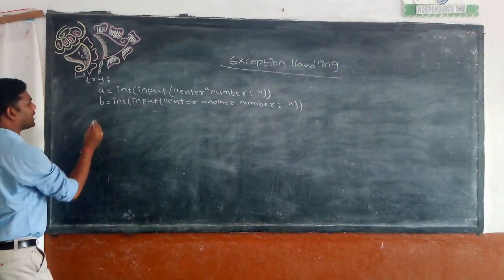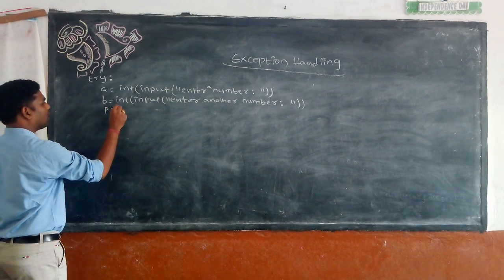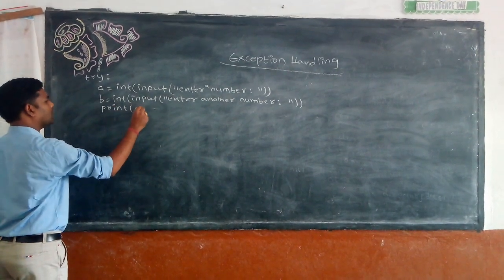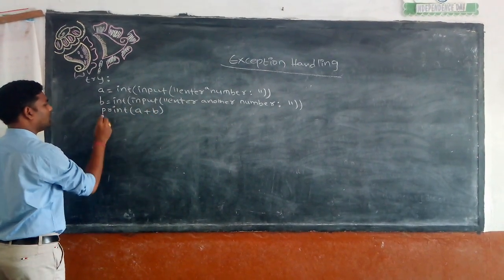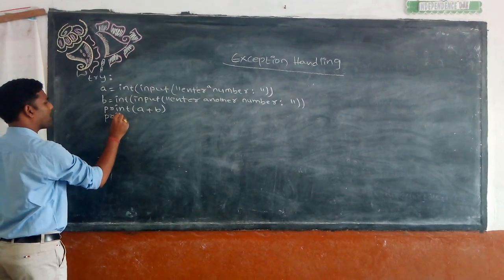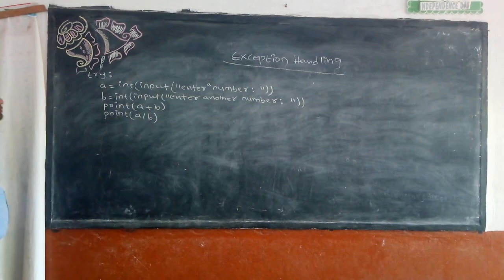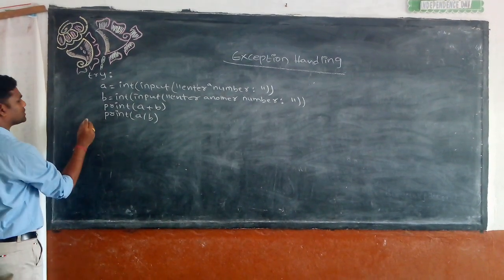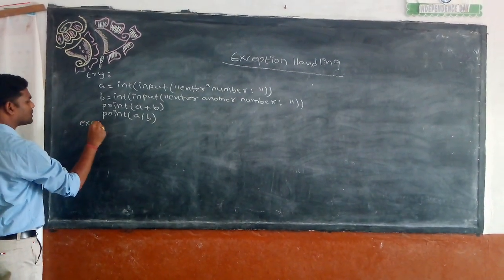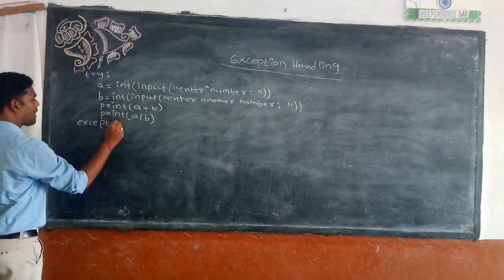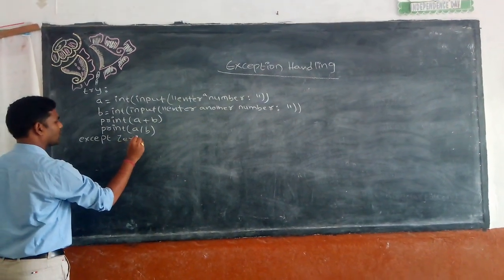So now I will write print a plus b and print a divided by b. And I will handle some exceptions. Except zero division error.